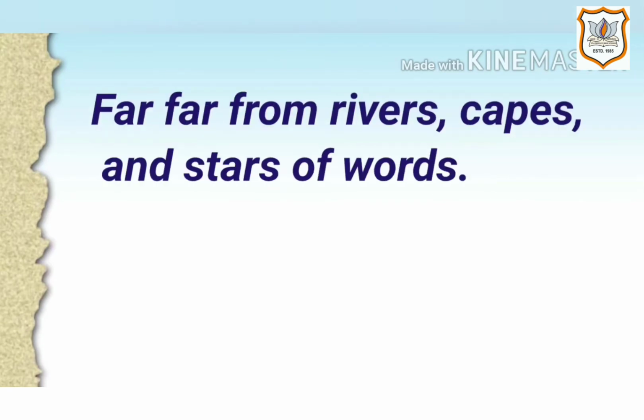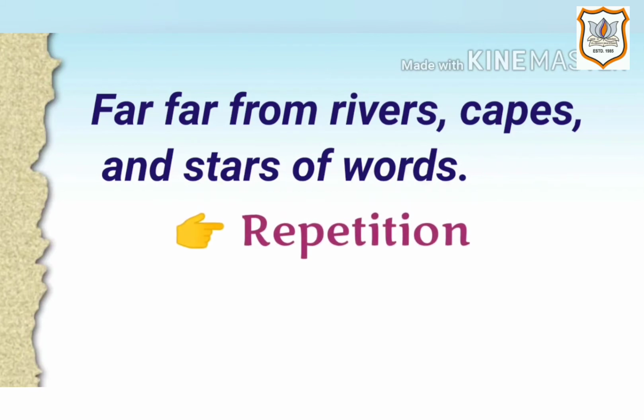Next is, far, far from rivers, capes and stars of words. Here the figure of speech is repetition because the word far is repeated for poetic effect. Another figure of speech here is paradox because it is an absurd statement but has a deep hidden meaning: rivers and capes are words, like stars, unreachable to the slum children who live in filth.